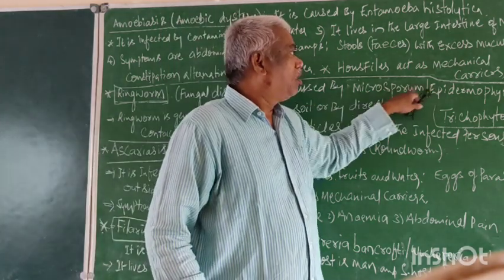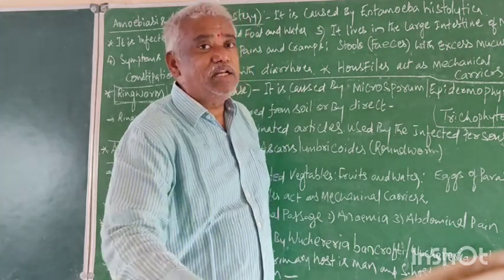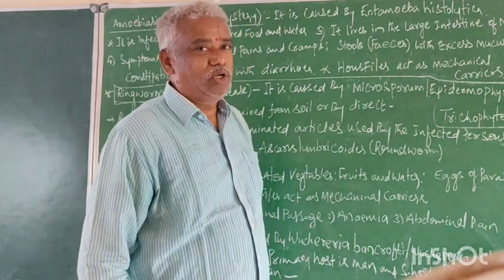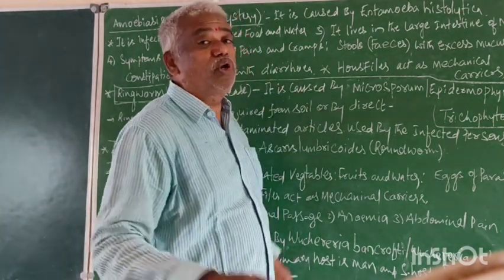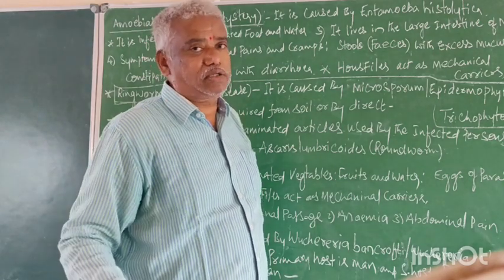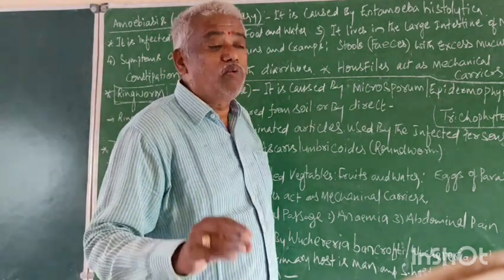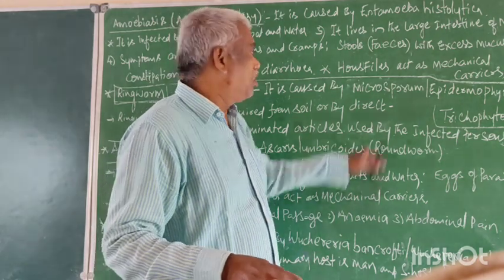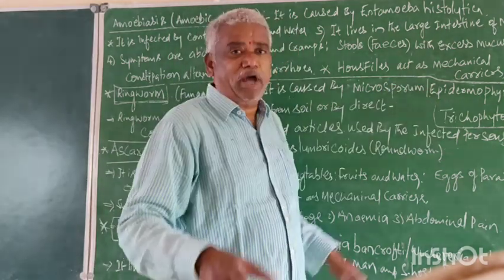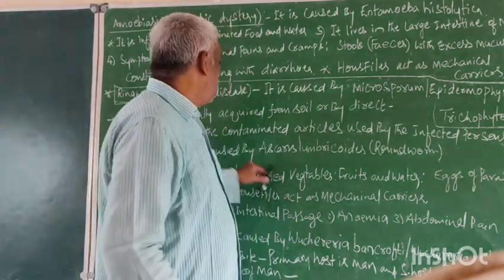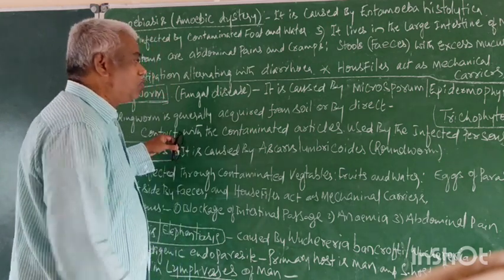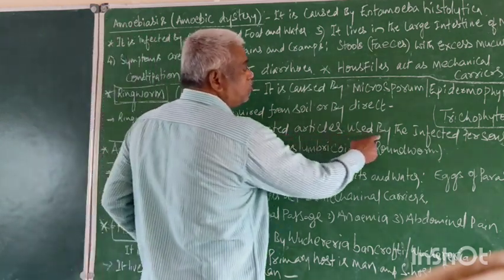These three genera live in soil. That means this disease affects children more than adults, right? The children who play in the soil, because these three are present in the soil. Generally, infection happens through contact with contaminated particles.